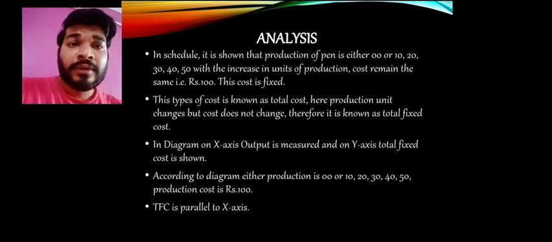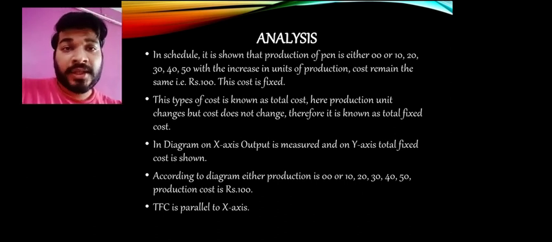Next class we are going to learn about variable cost. What does variable cost mean? In the same way as the fixed cost which we studied today, tomorrow will be the variable cost, but there is a bit of change in variable cost. Variable means changing. Clear?